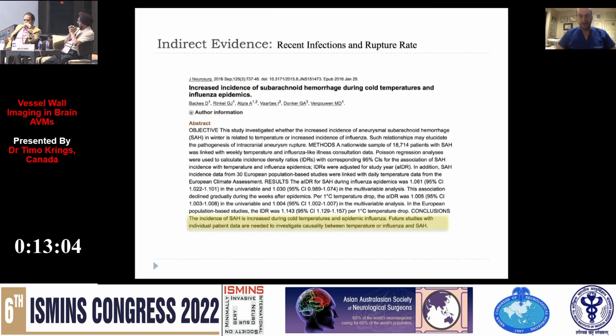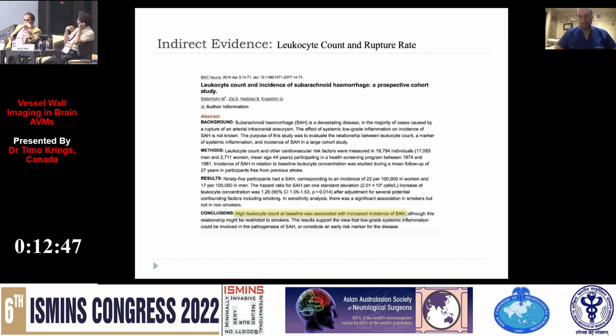For example, the Utrecht group of Gabriel Rinkel demonstrated that the incidence of subarachnoid hemorrhage is increased during epidemic influenzas, maybe because of a pro-inflammatory status. From the Framingham cohort, we found that those patients who had a high leukocyte count at baseline had a higher likelihood of developing a subarachnoid hemorrhage over time, maybe again due to a pro-inflammatory state.